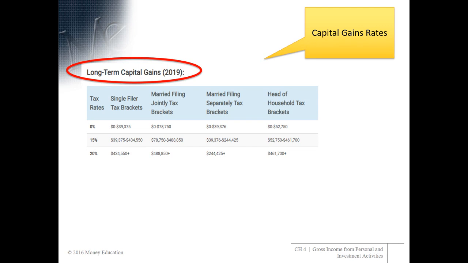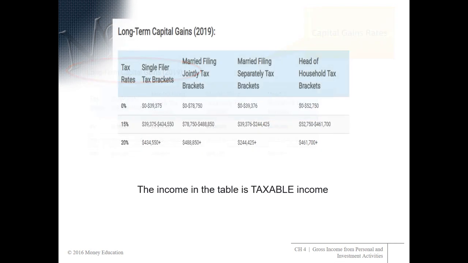Notice also that these tax brackets differ by your filing status. Okay, notice also that these tax brackets are very, very broad. So for example, the single filer tax bracket at 15% goes from a taxable income of $39,375 all the way up to $434,550. And these numbers here, the income in the table, is taxable income, not adjusted gross income, not gross income. This is taxable income.